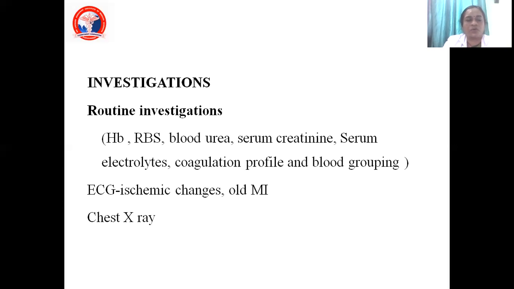Yes, because I want to know about the electrical activity of the heart, whether it is a normal ECG or an abnormal ECG. If it is normal, I can go ahead. If it is abnormal, what is the finding? Whether the patient is having ischemic changes, whether it's a new MI or an old MI. Unless I know the complete picture of the electrical activity of the heart, the anesthetist cannot be confident enough to give anesthesia. And next is X-ray chest.